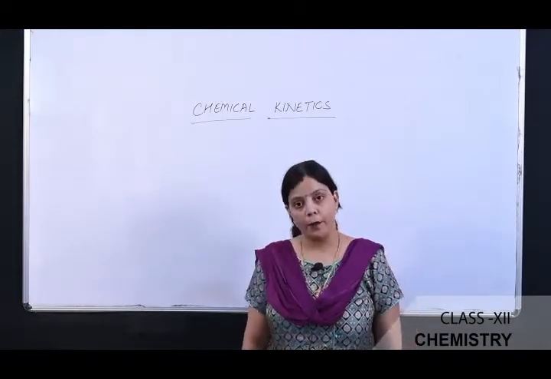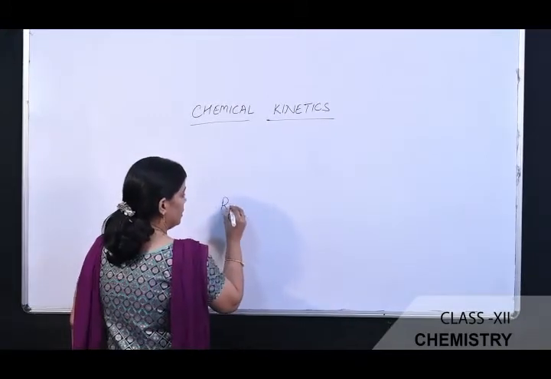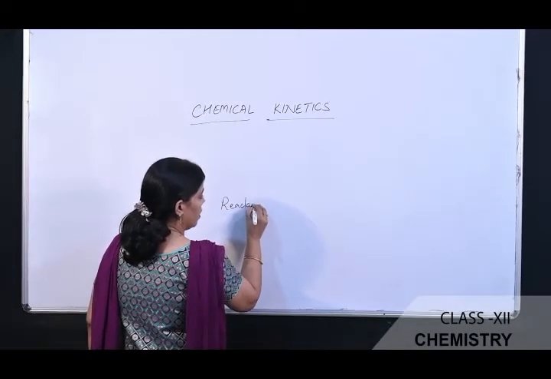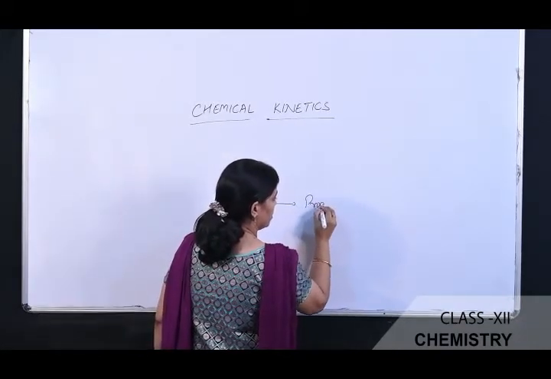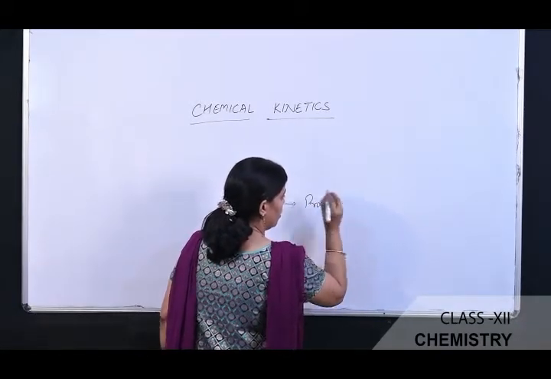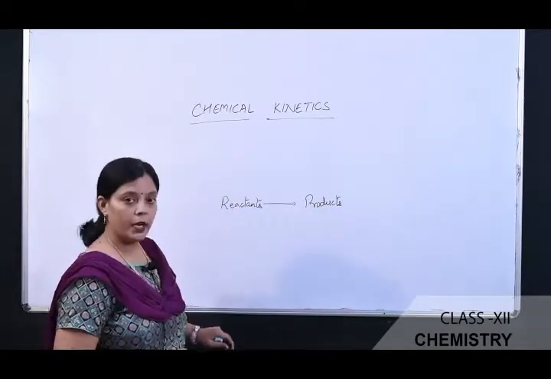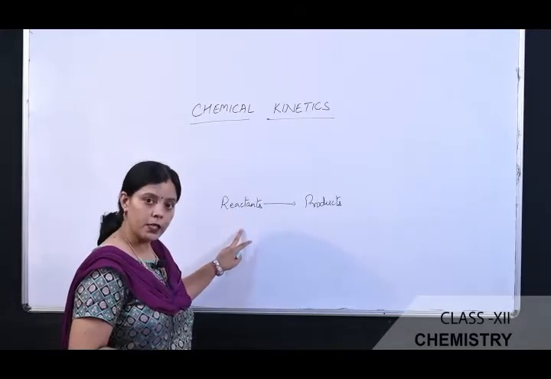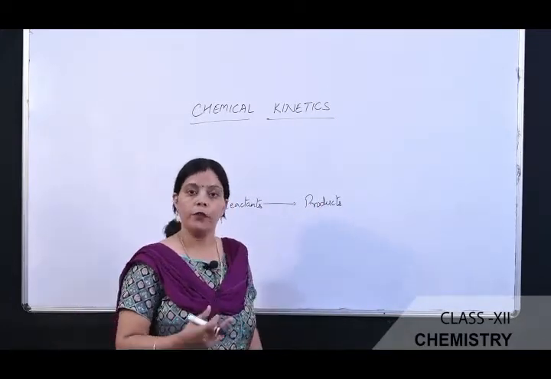For any type of chemical reaction, when the reaction is proceeding, you know that the reactants are converted in the form of products. So, when the reaction is proceeding, a change in the concentration of the reactants is observed, as well as an increase in the concentration of product.